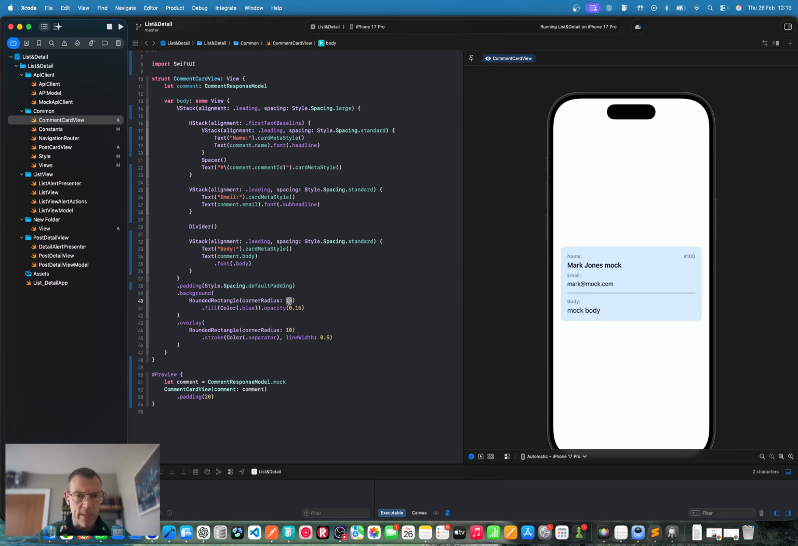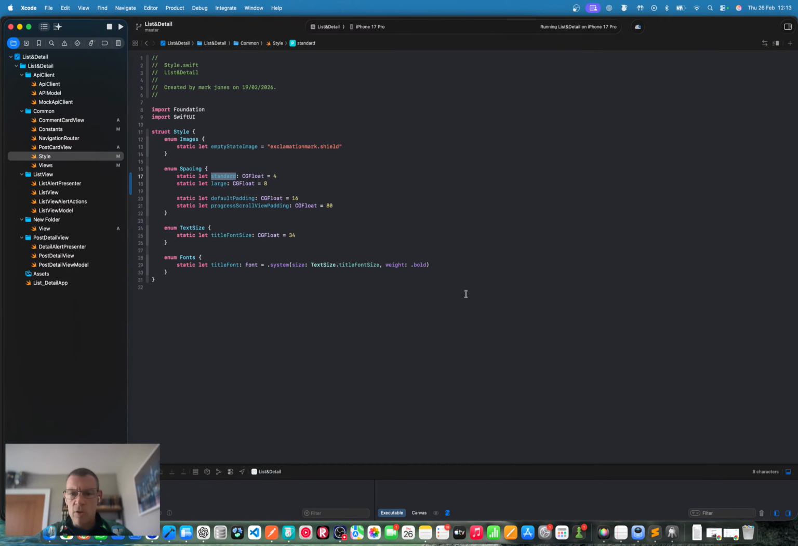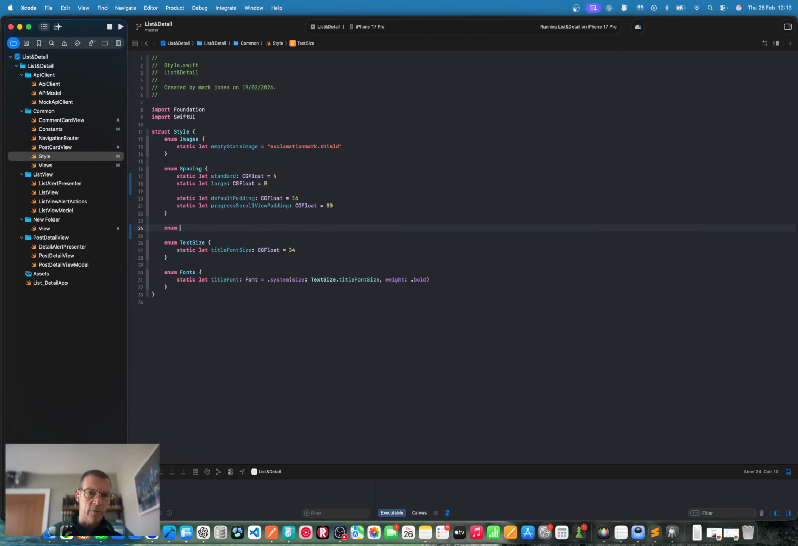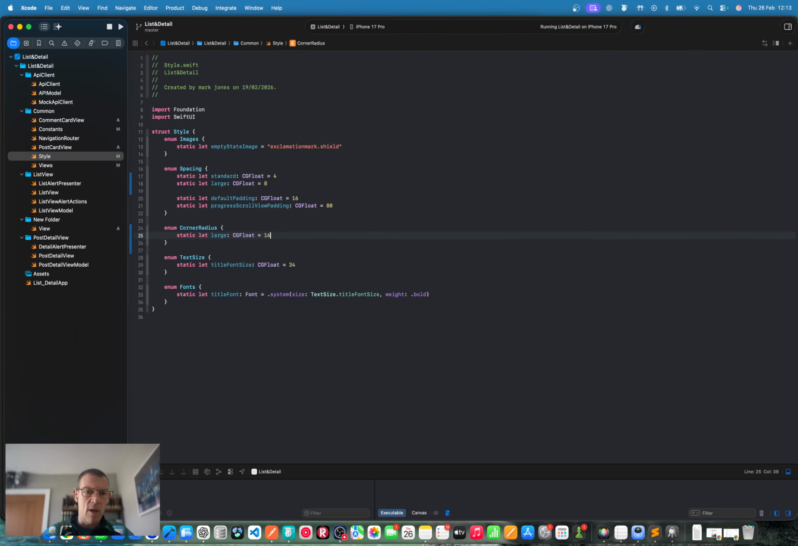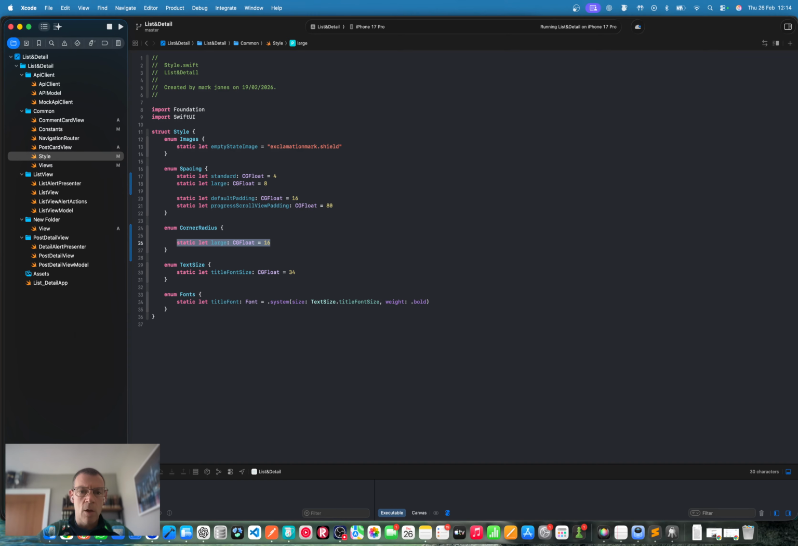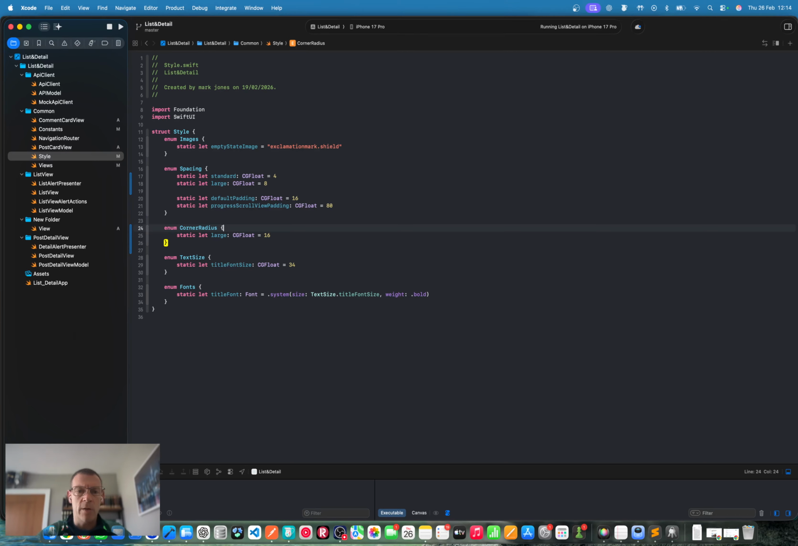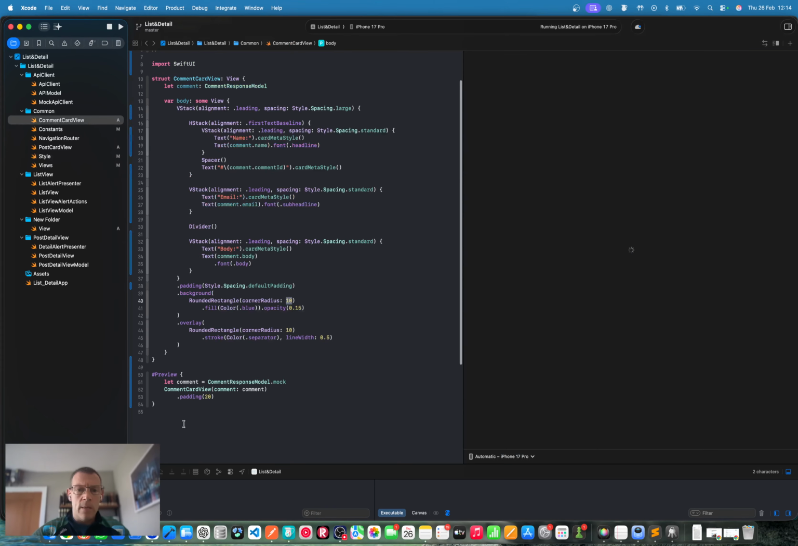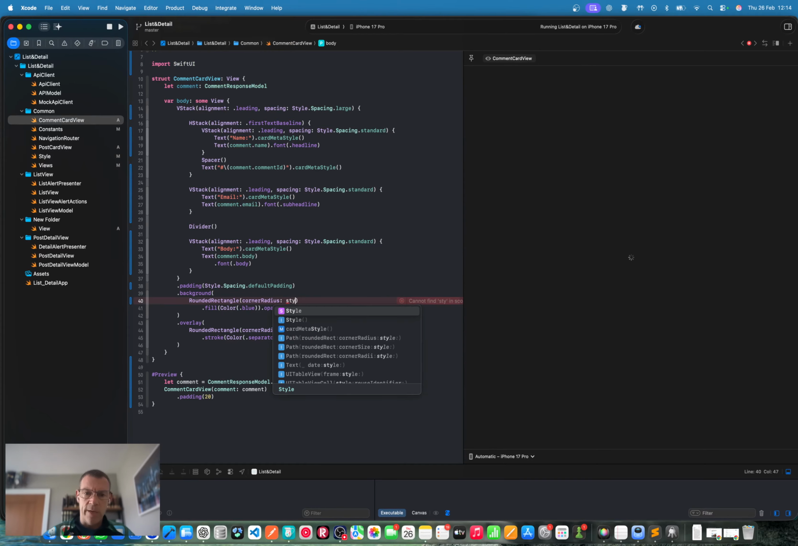We can extract that as well. So let's jump in here. And something we will often do is extract corner radius, large. We'll do that. Leave large like that. Or what about just standard? Standard is standard, S-T-A-N-D-A-R-D, standard is 10. Okay, and here we just say style dot corner radius, that's standard.